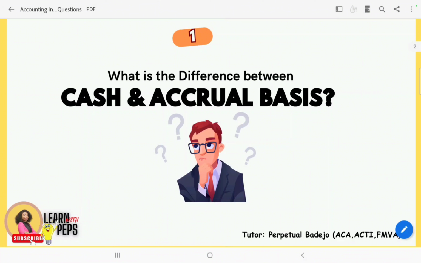Here is the answer. The cash basis of accounting requires that revenue should be recognized when cash is received from the customers and expenses should be recognized when cash is paid to the suppliers, while the accrual basis of accounting requires that revenue should be recognized when it is earned and expenses should be recognized when it is incurred, regardless of when cash is paid or received.